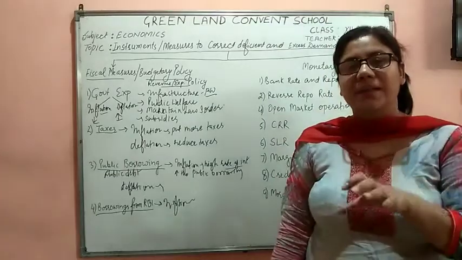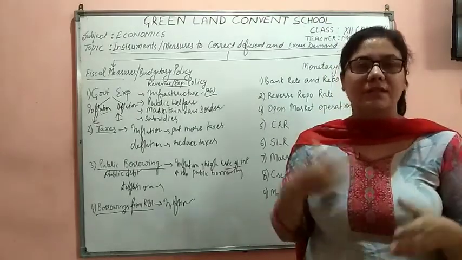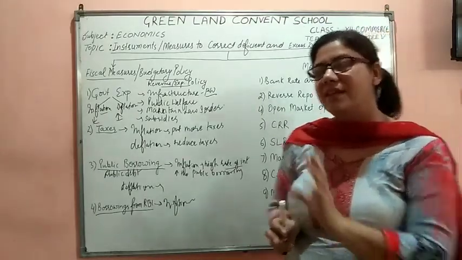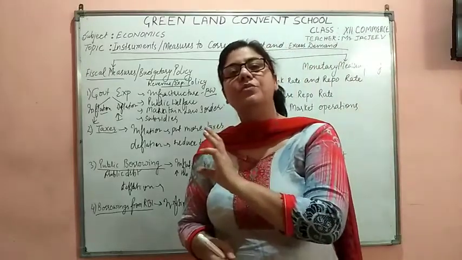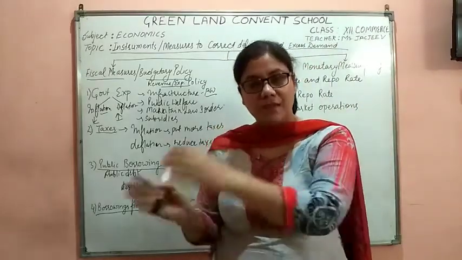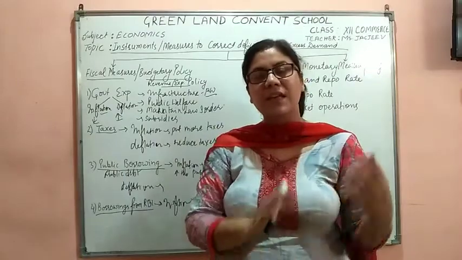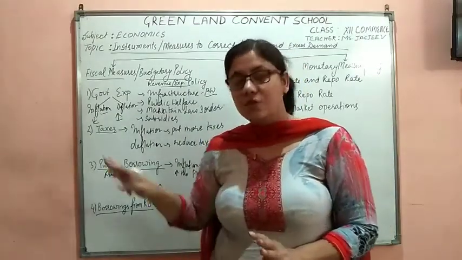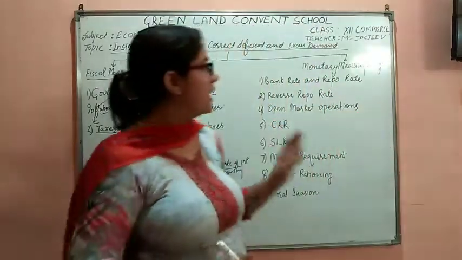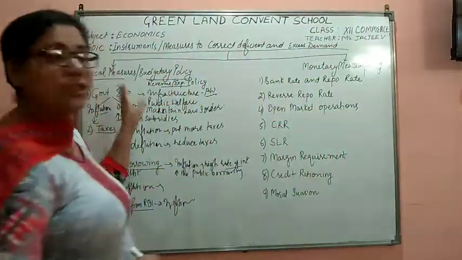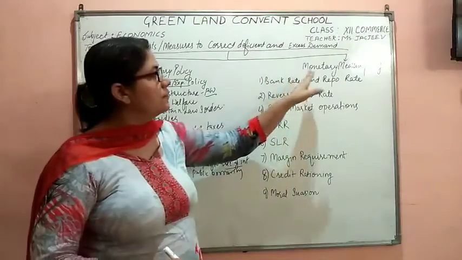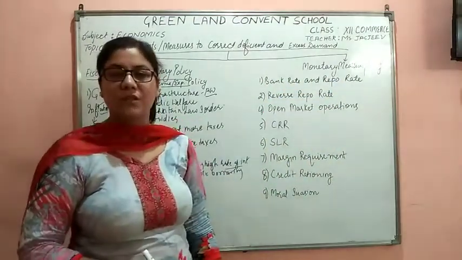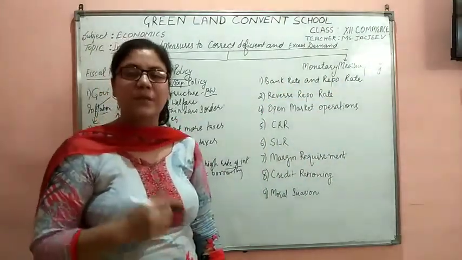So ultimately you need not cram all these things. You need to be very clear what the government is required to do: in case of inflation, withdrawal of money from the economy, and in case of deflation, injecting the money in the economy. So you would be making it yourself. After talking about the budgetary or the fiscal policies, now let's come to the monetary policy or the monetary instruments or monetary measures.